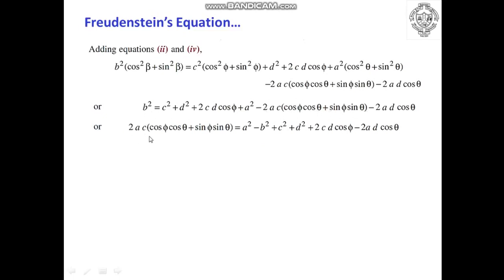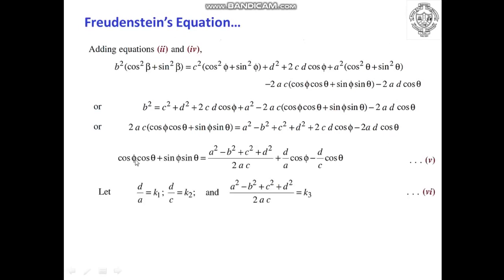So we get 2ac, this bracketed term of cos and sin, is equal to a square minus b square plus c square plus d square plus 2cd cos phi minus 2ad cos theta. So as I already said, we have to isolate this particular term on the left hand side. Let us shift 2ac on the right hand side.